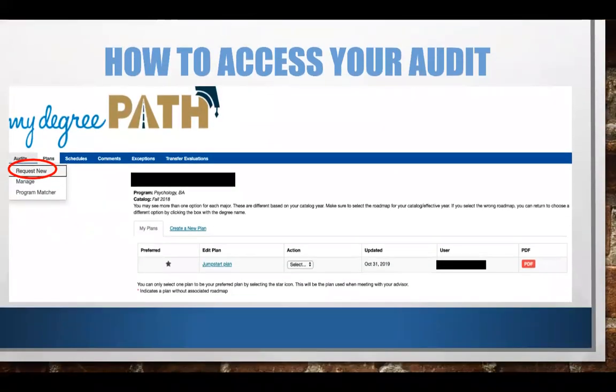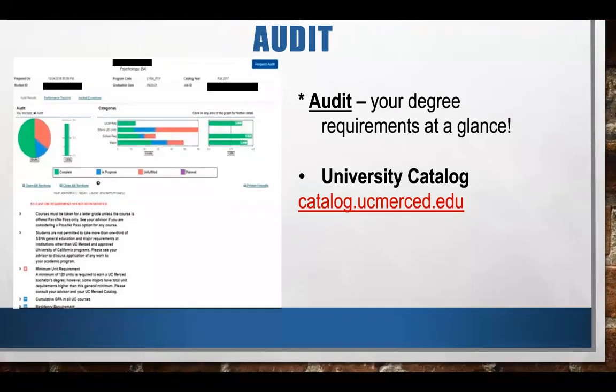Now, how to access your audit. On that same website, there is a tab, Audits, and if you click on that, it will give you the drop-down to request a new audit. Your audit essentially shows you your degree requirements at a glance. In this example, on the screen, the portions that are green represent completed coursework. Blue represents in progress, and red represents unfulfilled.